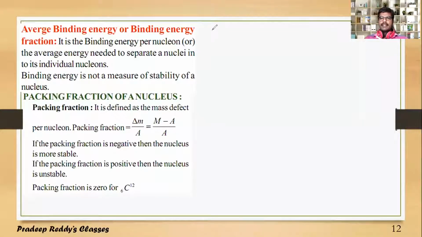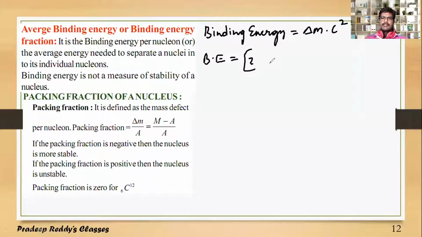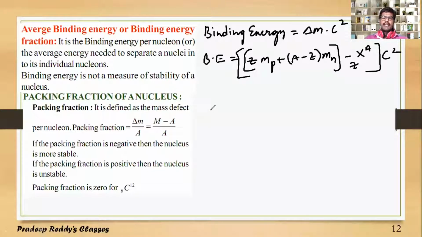We got the mass defect delta M. So I can simply write binding energy is equal to delta M into C square. How can I write delta M? It is Z times mass of proton plus A minus Z times mass of neutron minus X Z A, whole multiplied with C square. This is binding energy, that is, binding energy for the whole nucleus.